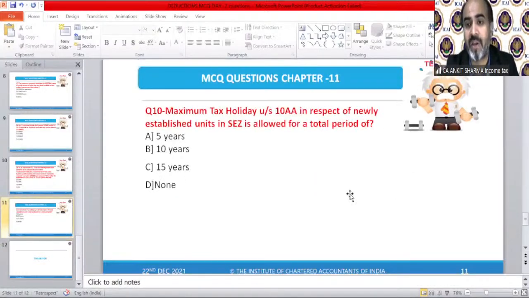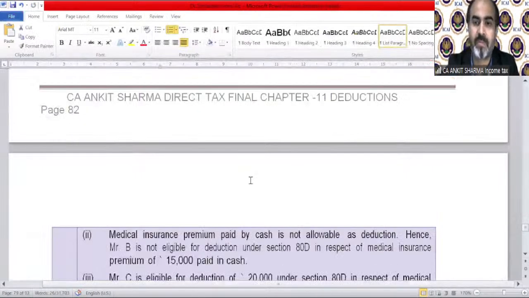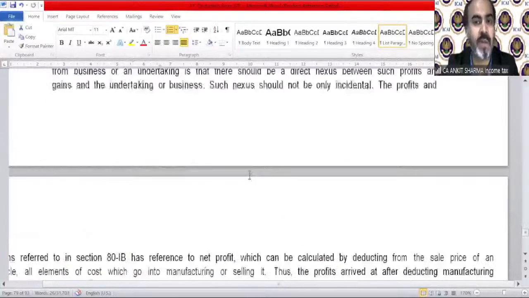Well done. Very much. Thank you. You just did a very fabulous job, of course. So I personally feel you might have been getting the specific knowledge regarding the deduction, set-off, and clubbing provision.